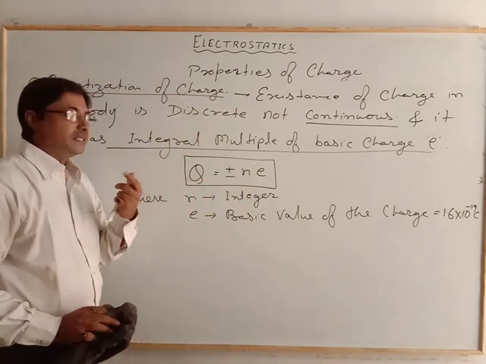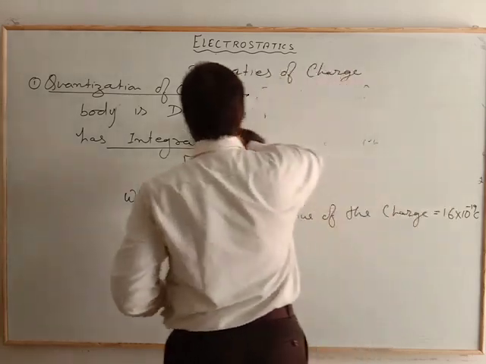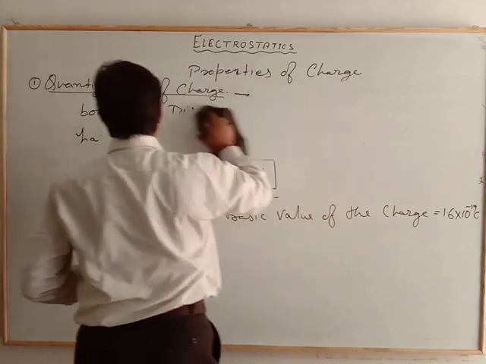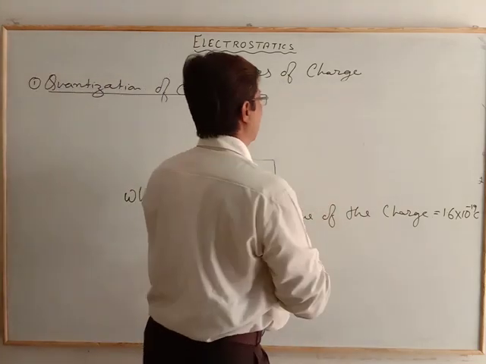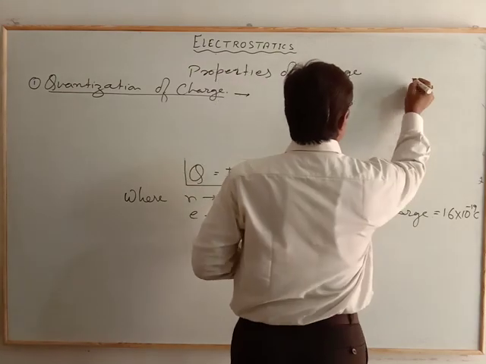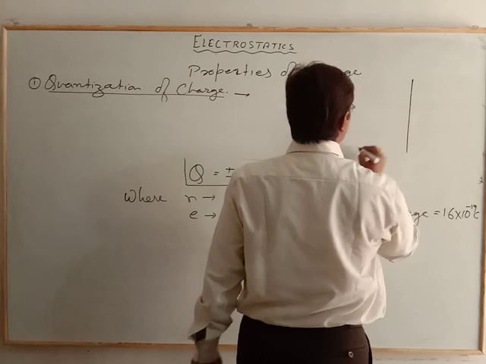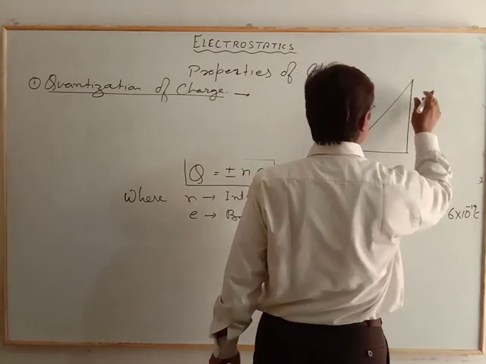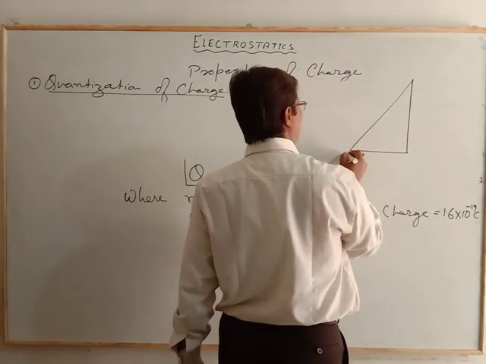Now how do we understand this magnitude of the charge n e? Here n is the integer and the basic charge is 1.6. Let's suppose we arrange something like this. The charge will not move in a continuous way.